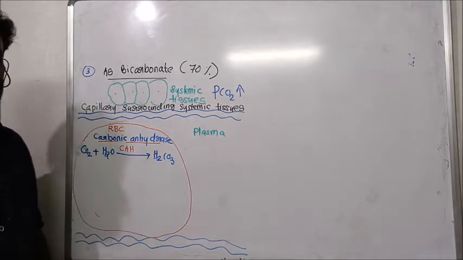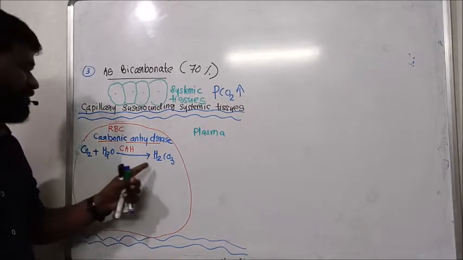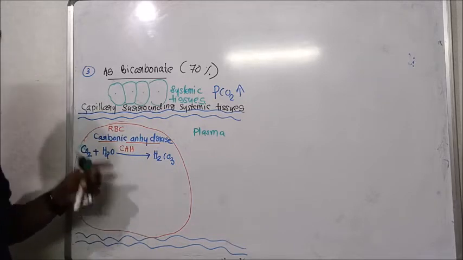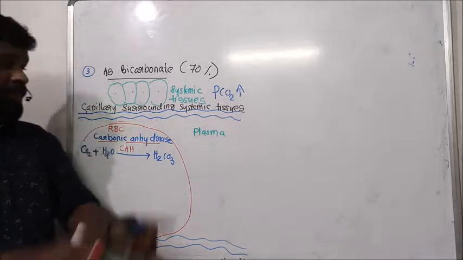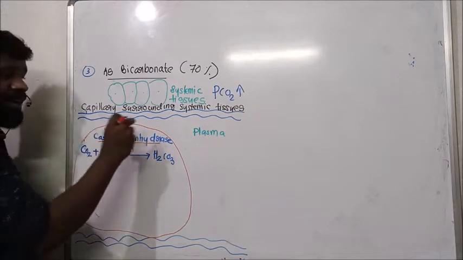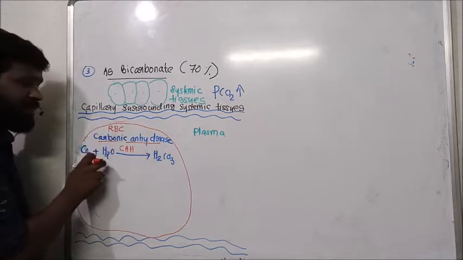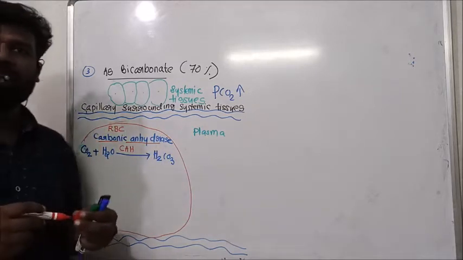So the enzyme carbonic anhydrase catalyzes the formation of carbonic acid from water and carbon dioxide. So within the RBC, with the help of carbonic anhydrase enzyme, water combines with the carbon dioxide to form carbonic acid.